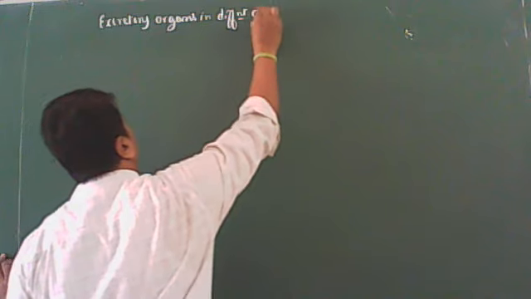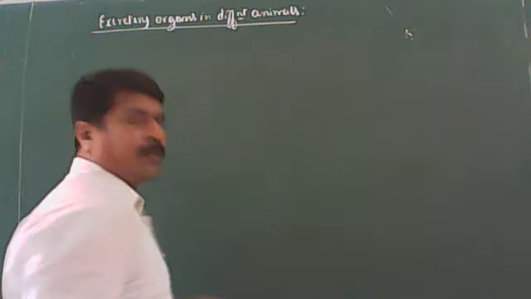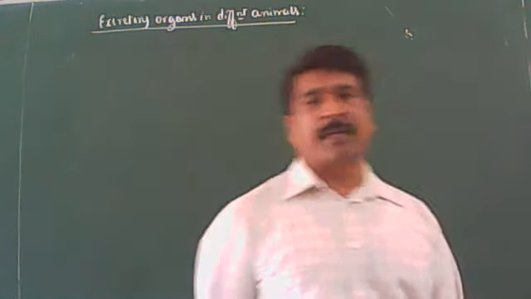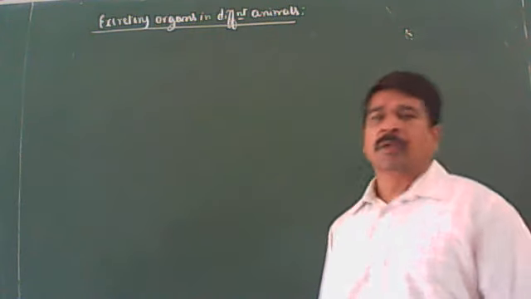Okay, now look at the board. Let us come to the excretory organs in different animals. This I have already explained in the animal kingdom. Different phyla we have discussed.